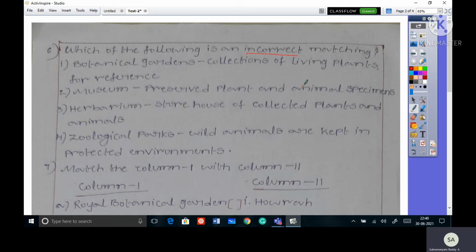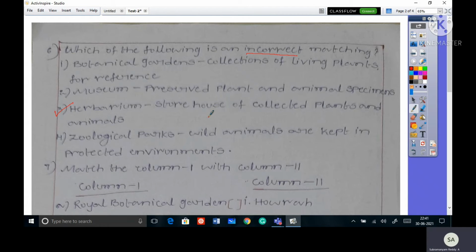They are asking incorrect matching. Botanical gardens, collection of living plants for reference, correct only. Museum, preserved plants and animal specimens, correct. Herbarium, storehouse of collected plant and animals, this one is wrong. So herbarium only has plants. Storehouse of collected plants are present, not the animals.